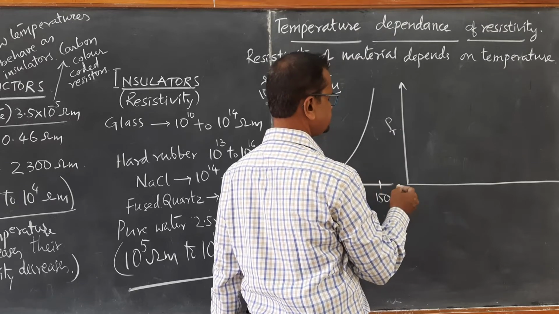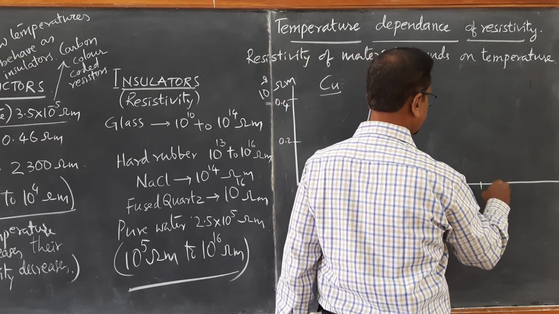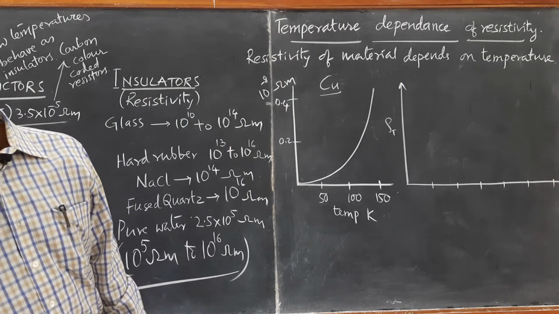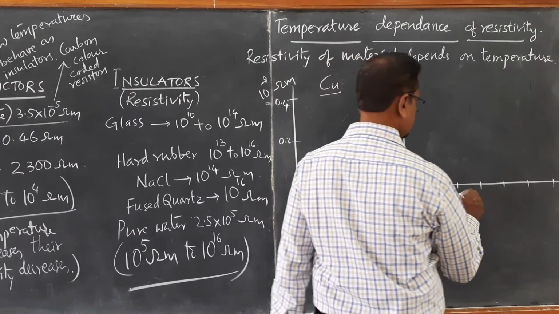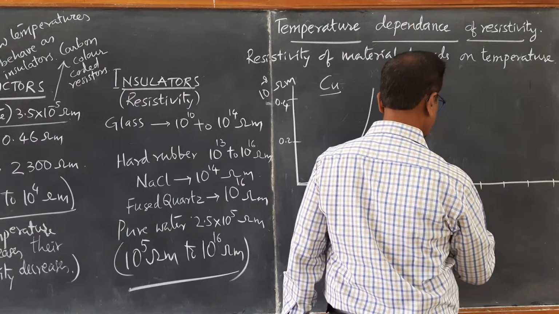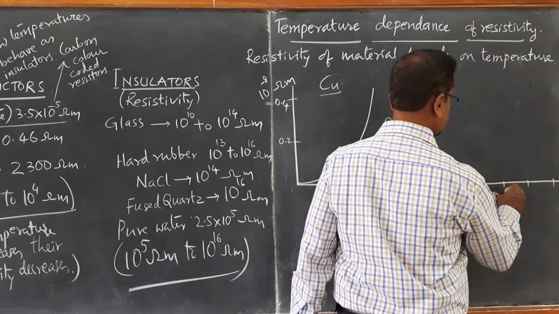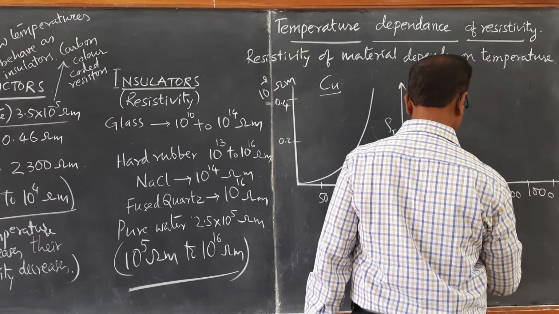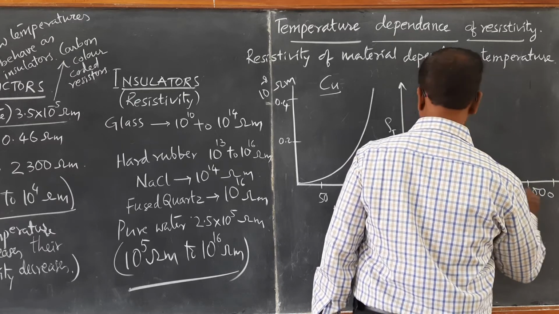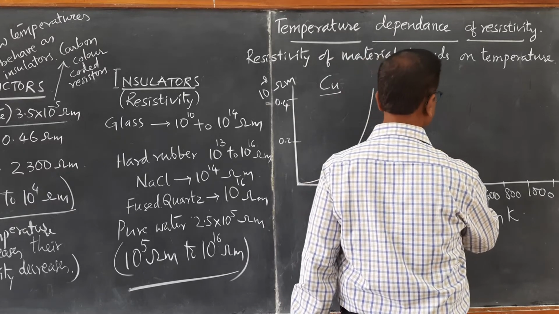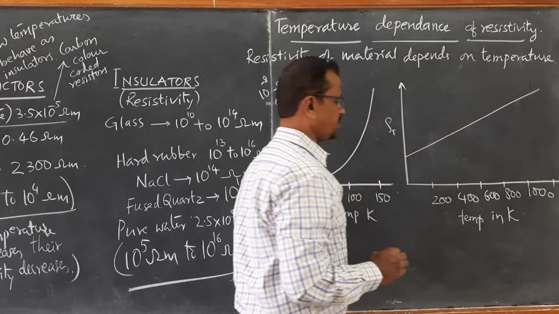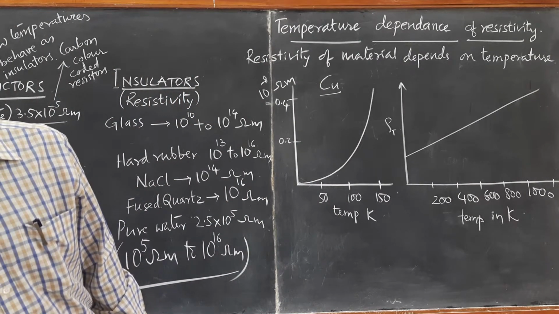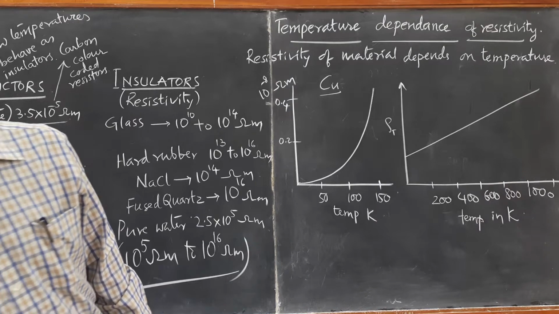This is for higher and higher values of temperatures, noted in the order of Kelvins: 200, 400, 600, 800, 1000 Kelvin. This is temperature in Kelvin. So if you draw the graph, it comes out to be almost an increasing straight line graph. But when you look at the actual values, the values of resistivity are very low.